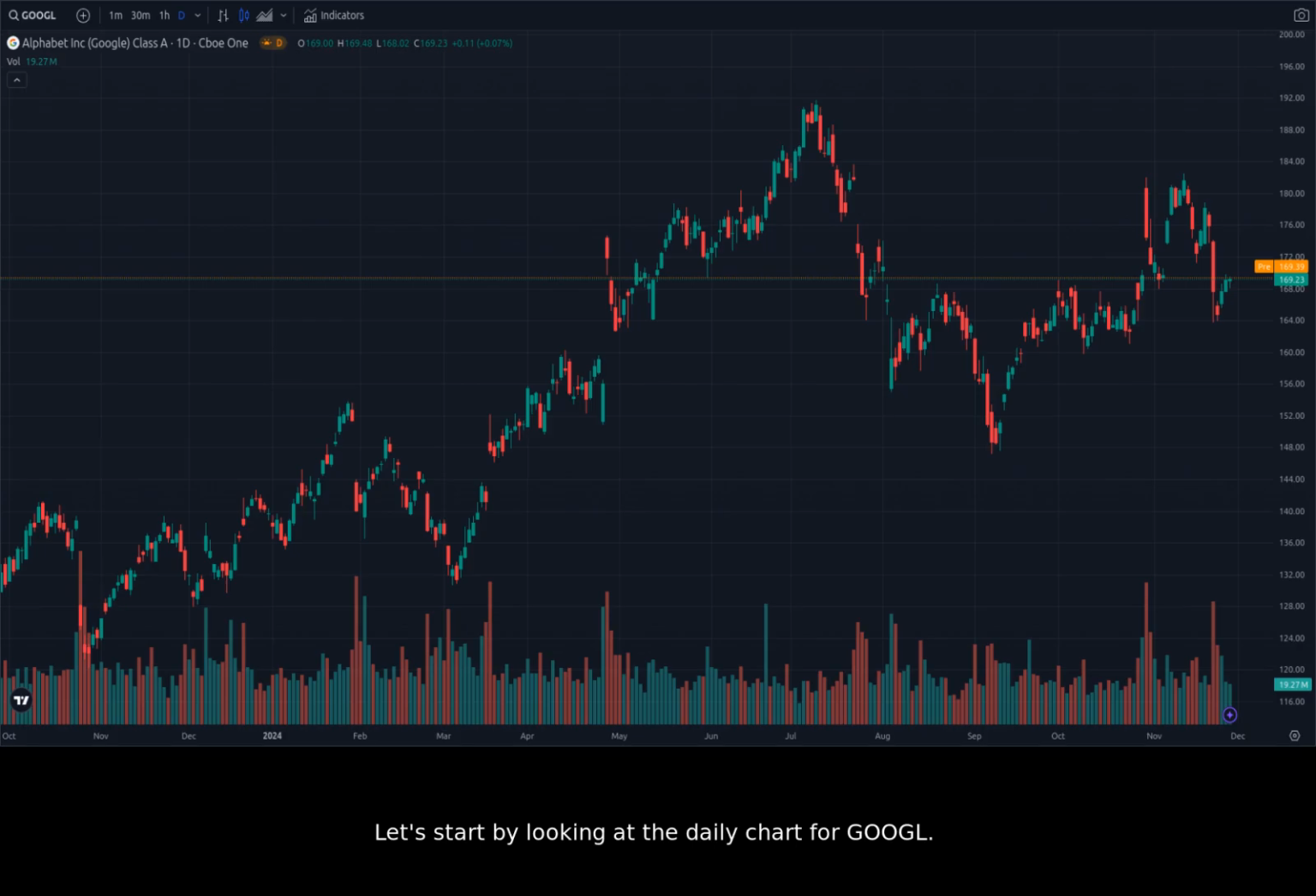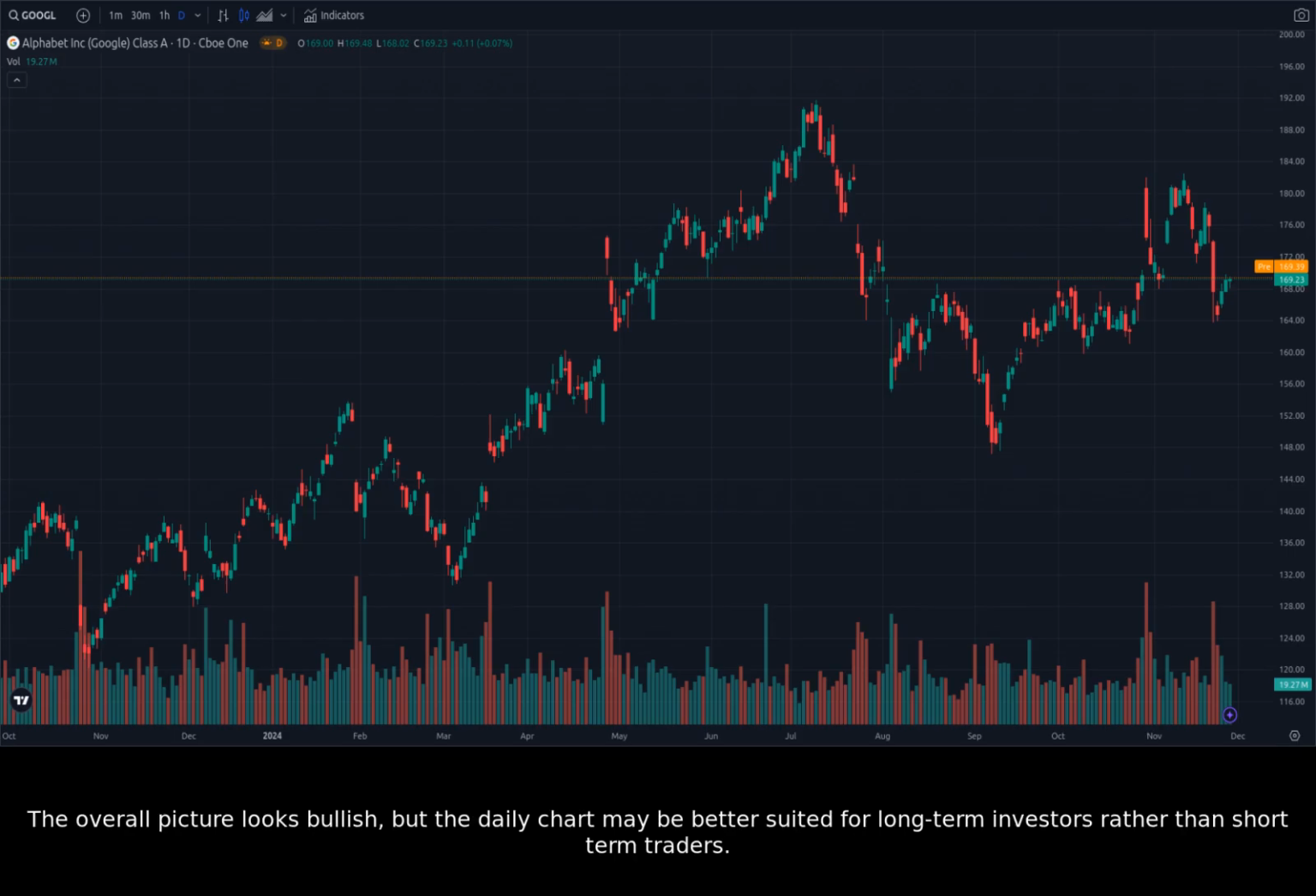Let's start by looking at the daily chart for Google. Notice the recent price action, which has shown both upward and downward pressure. We see a clear upward trend that started at the end of September, after a period of consolidation. The overall picture looks bullish, but the daily chart may be better suited for long-term investors rather than short-term traders.